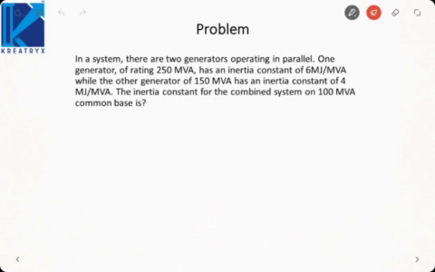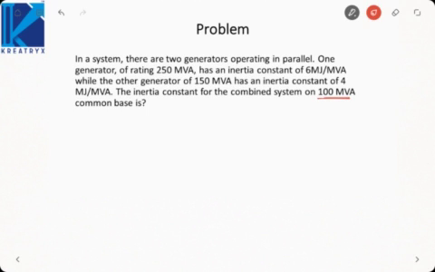Now let us take a problem. In a system there are two generators operating in parallel. One is rated 250 MVA with an inertia constant of 6 megajoule per MVA, and the other is rated 150 MVA with an inertia constant of 4 megajoule per MVA. We have to find the inertia constant on a 100 MVA common base.